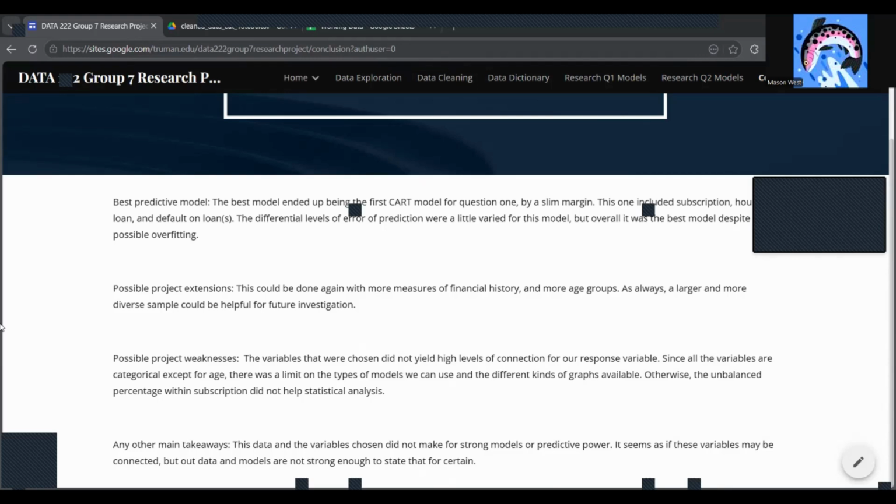Otherwise, the unbalanced percentage within subscription didn't help to yield any great results from our statistical analysis either. Any other main takeaways? This data and the variables chosen did not make strong models or predictive power. It seems as if these variables may be connected, but our data and models are not strong enough to state that for certain.